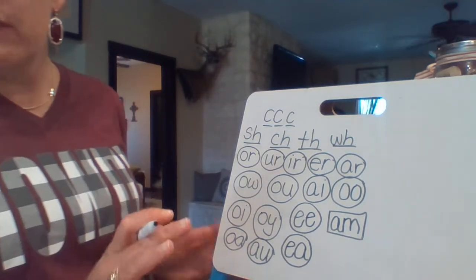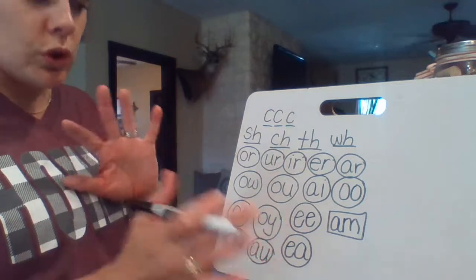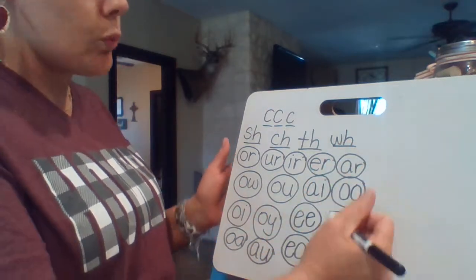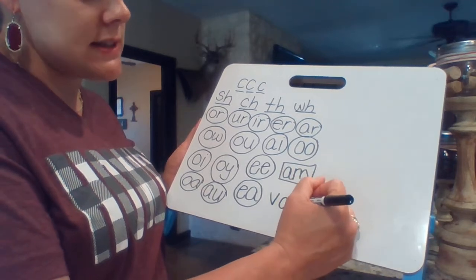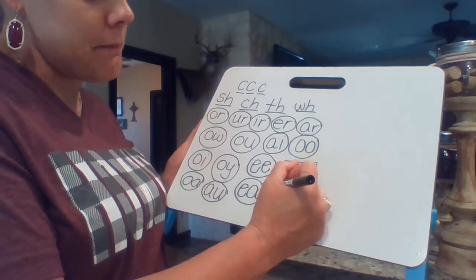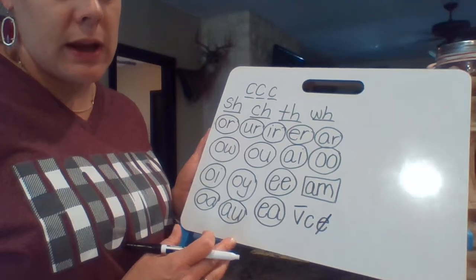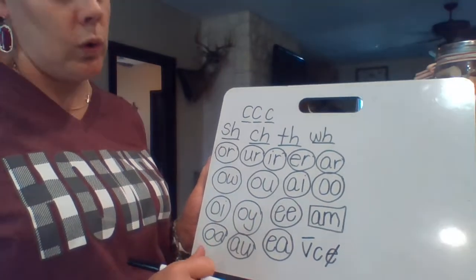Now, a couple of the rules that we're going to talk about are not new, obviously old. We had the magic E, where we had a vowel and then a consonant and then an E, and the E made the vowel say his name. Okay, so that's going to be a big one. You're going to see that one a whole lot.